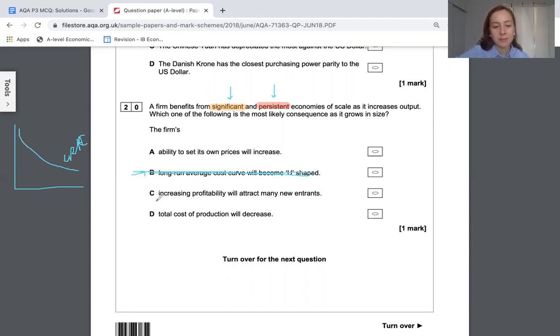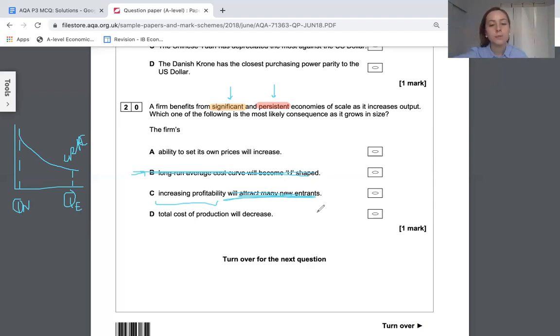Increasing profitability, this company will become more profitable probably because they've got lower costs and they sell more output. However, they have an extreme advantage in the market. They're able to be extremely cost competitive compared to these other new companies that are quite tiny. The new companies would be operating like maybe around here, and the existing company would be operating down there. So it's a huge difference in their costs. So they are just not going to be able to get into the market. They won't be able to sell their good at a competitive price.